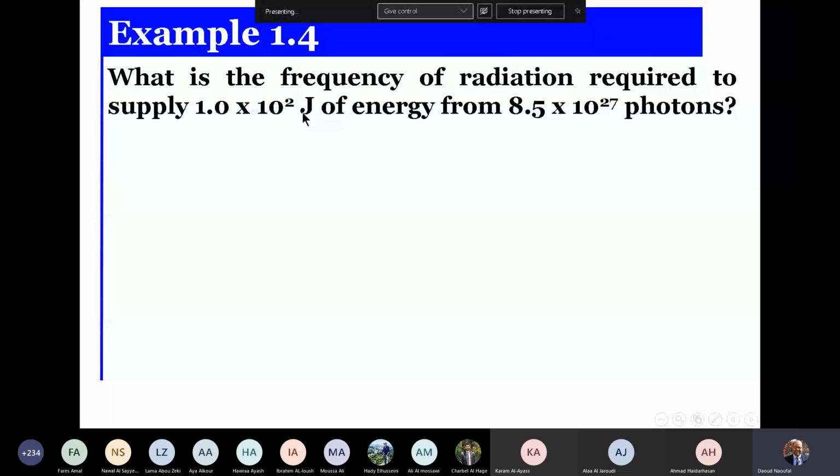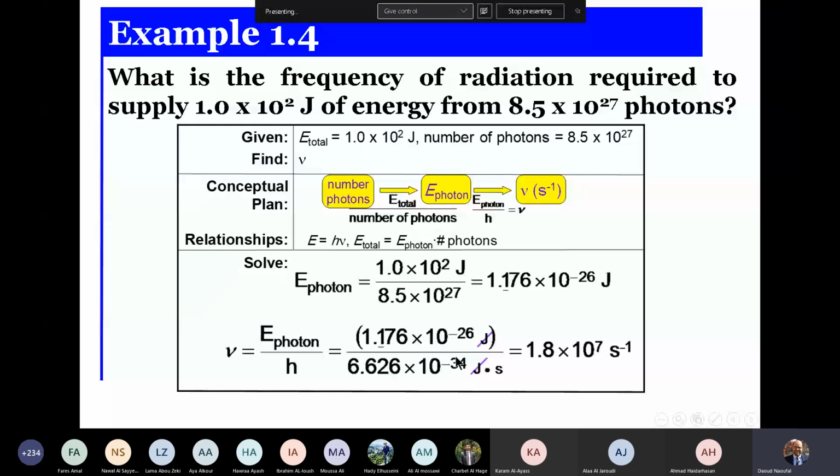So I apply the relation E equals n h nu. E is known, n is known, h is known, so I calculate the frequency of the radiation, which in this application is 1.8 times 10 to the power 7 second to the power minus 1.